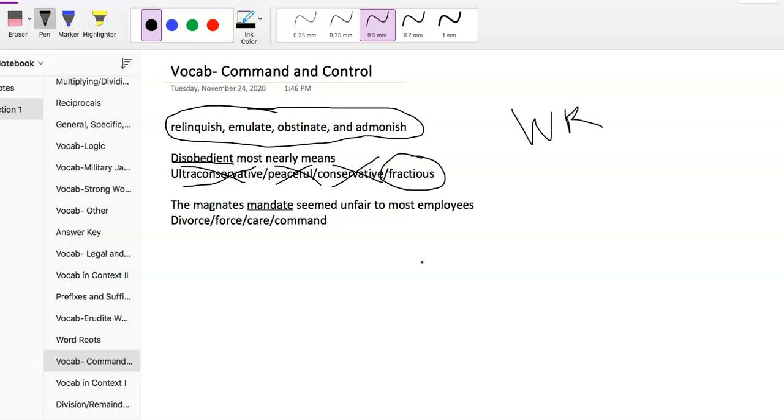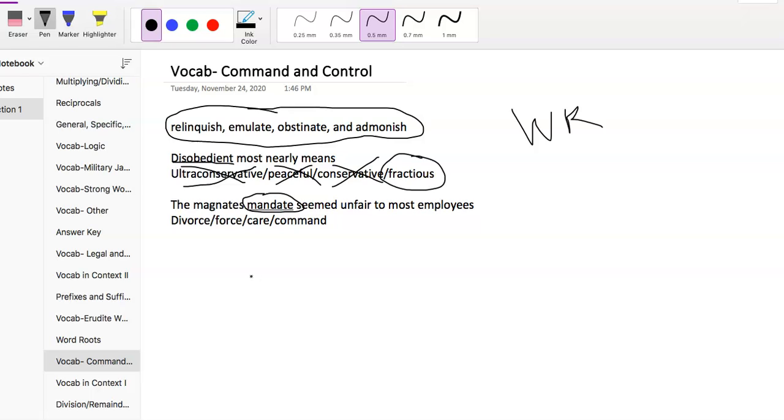The magnate's mandate seemed unfair to most employees. So we have mandate as our word, and then unfair. That's what we're looking for. Say we don't know what mandate means, or we think maybe we do, but we're just not sure. It's going to happen on some questions. Seemed unfair to most employees. So I'm looking for something that seems unfair. Our first one is divorce.